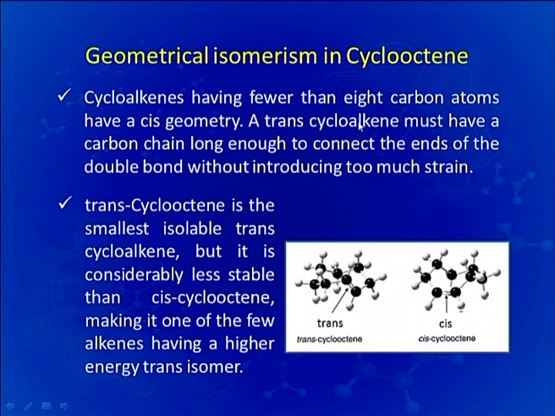Cycloalkenes having fewer than 8 carbon atoms have cis geometry only, because their trans isomers are less stable or have higher energy. Trans-cyclooctene is the smallest isolable trans-cycloalkene, but it is considerably less stable than its cis isomer, and that is why it makes a very peculiar example where the trans isomer is less stable than the cis isomer. We had discussed this point earlier also in our lecture.